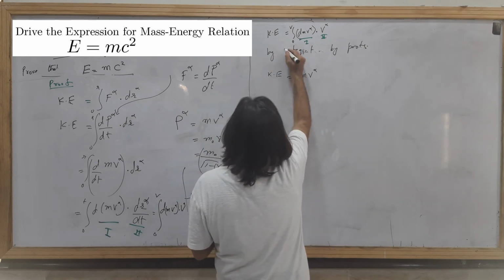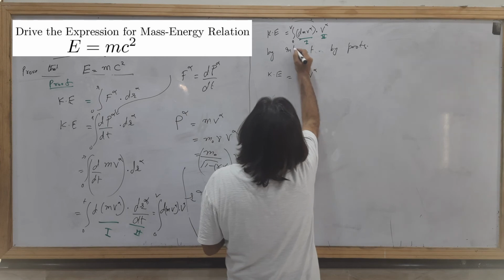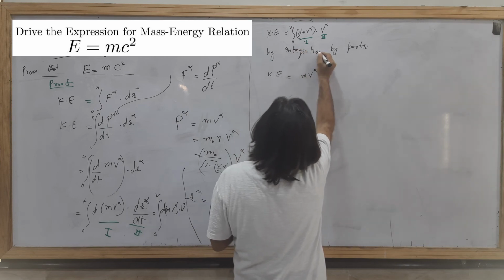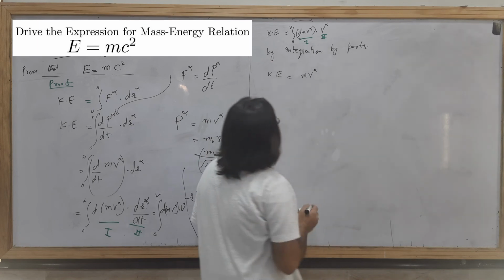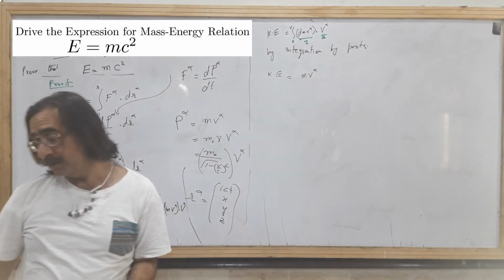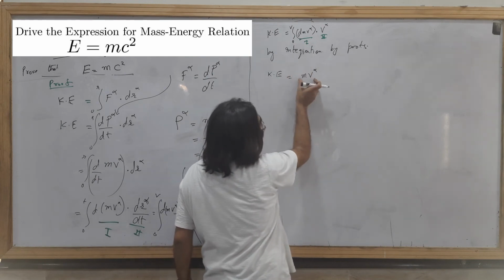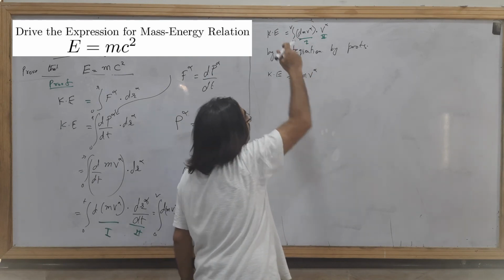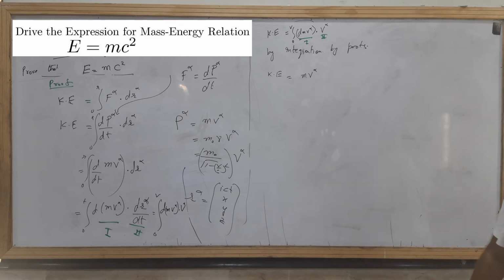By applying integration by parts, the integration of the first will be this, because the derivative is cancelled with the integration.